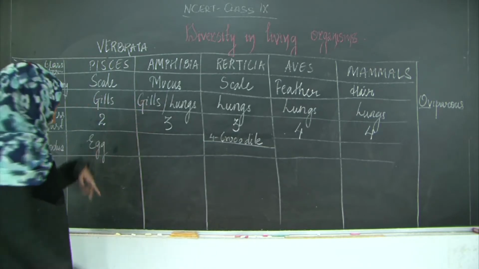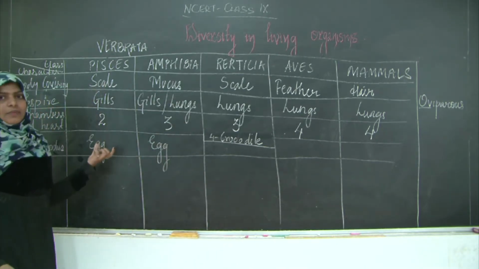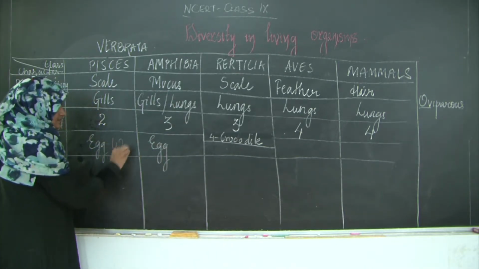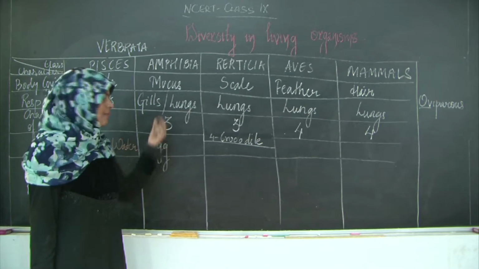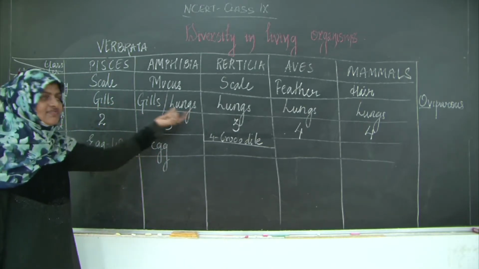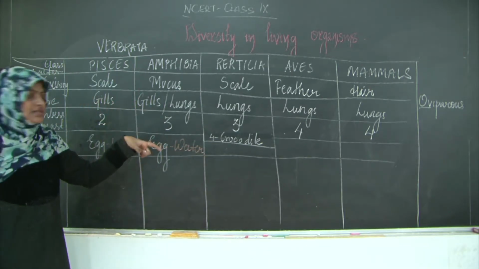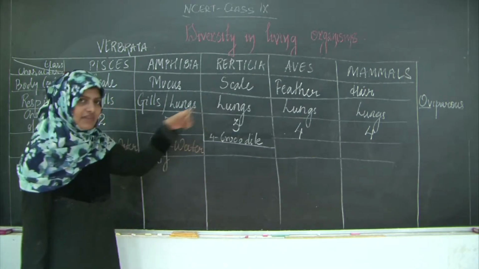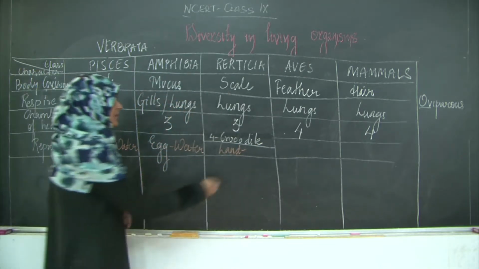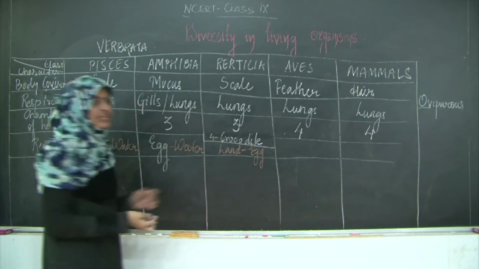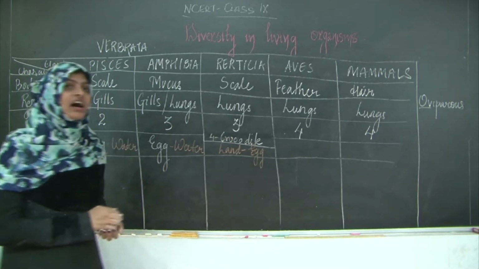Then come amphibians. Amphibians again reproduce with the help of eggs. The eggs are laid in water because they are aquatic animals. They have gills and lungs, so they can stay in water as well as on land, but the eggs need to be laid in water by the amphibians. The reptilia have scales and lungs, and they can reproduce on land, with the help of eggs. But the difference is that the reptilia's eggs have a hard covering, while these both have a soft covering. Reptiles' eggs generally have a hard covering.